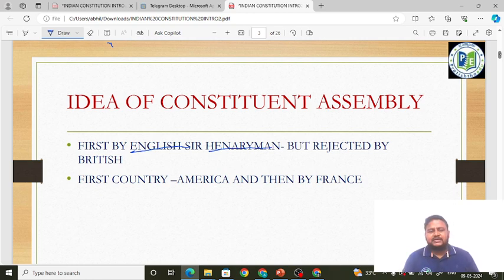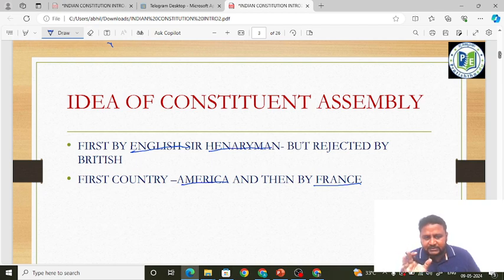Next, when it comes to country level, the idea of a Constituent Assembly as an idea was given by an Englishman, but at the adoption level, it was first adopted by America. Not Europe, not England, not Sweden, not Russia. It was first adopted by America and then by France. Remember friends, this has also been asked in SSC examinations many times. First was America, next France. Friends, this is the idea of a Constituent Assembly at the world level.